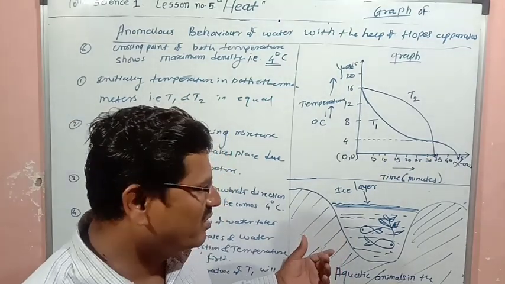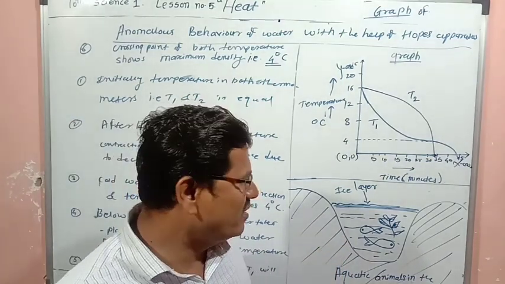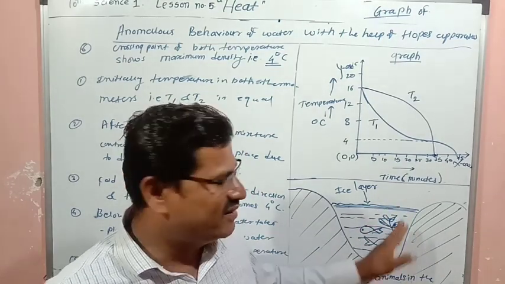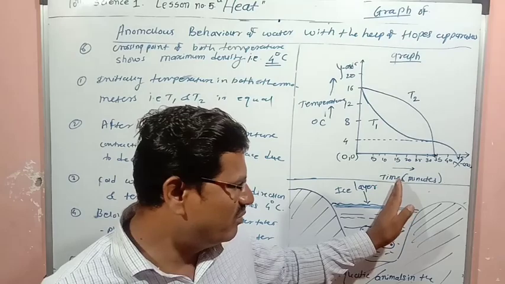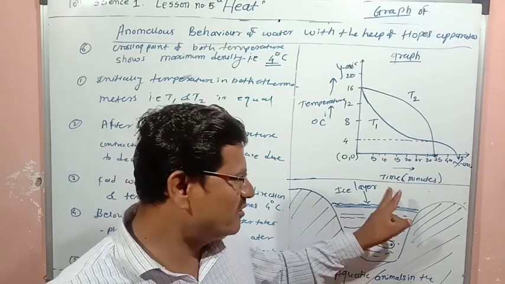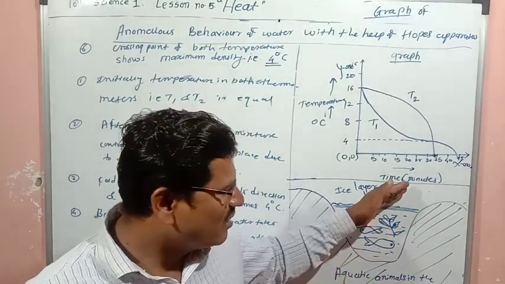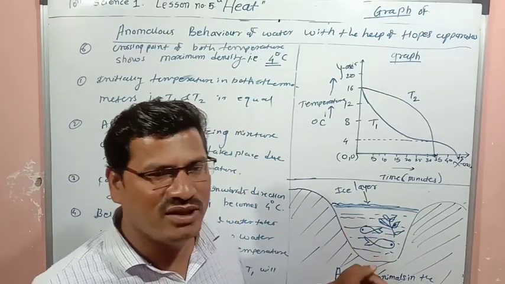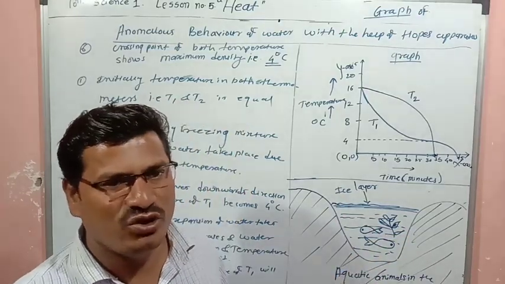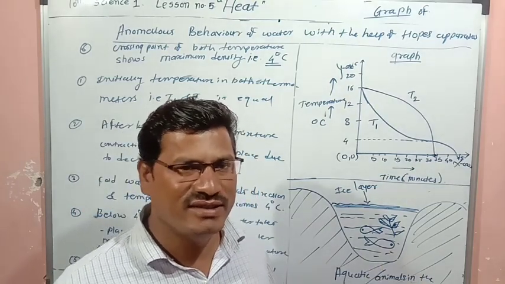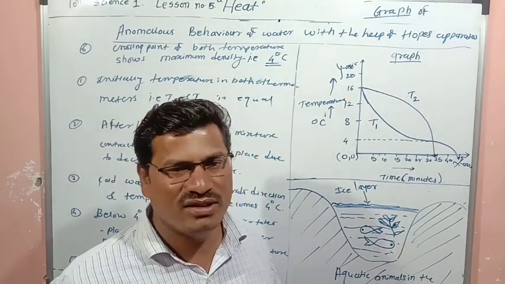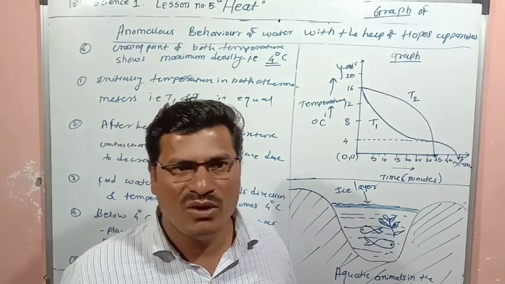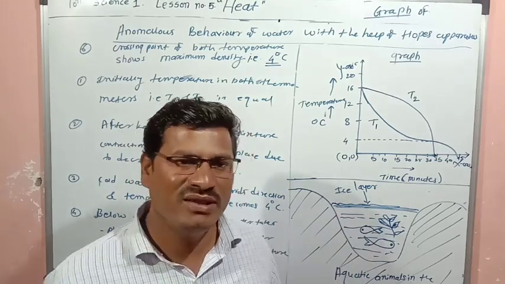When temperature decreases, initially the temperature of water will become 4 degrees Celsius. Below 4 degrees Celsius, what will take place? Expansion takes place. So due to expansion, volume increases, density decreases. And at 0 degrees Celsius, volume is maximum, density is less.